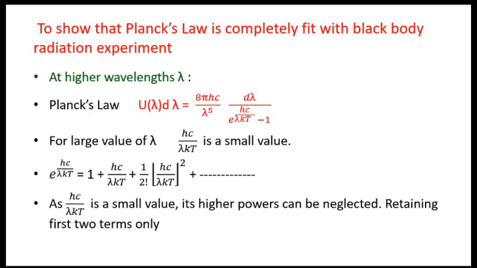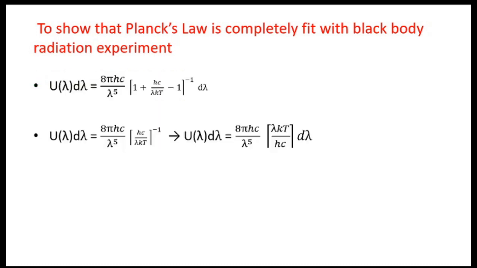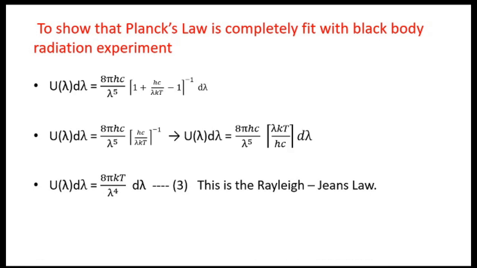Now, as hc upon lambda kt is a small value, we can neglect the higher powers of that ratio. Retaining only the first two terms and putting them in the equation for energy intensity emitted, and making the calculation and rearrangement, this equation reduces to u lambda d lambda equals 8 pi kt upon lambda raised to the power 4 d lambda.